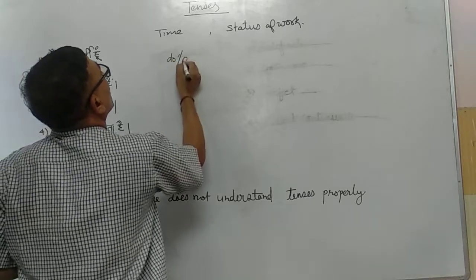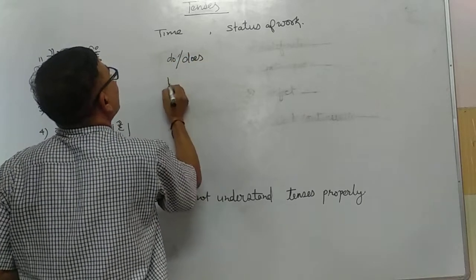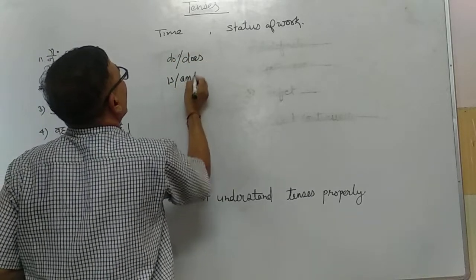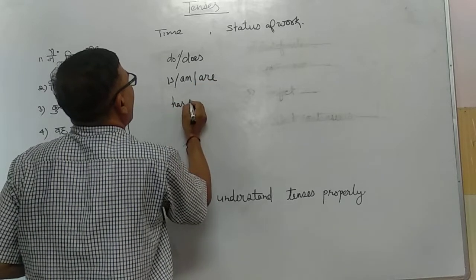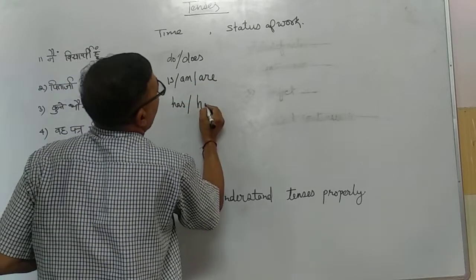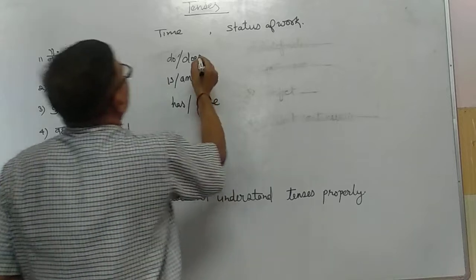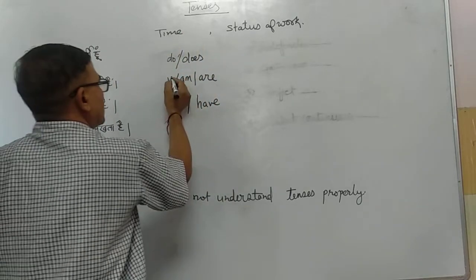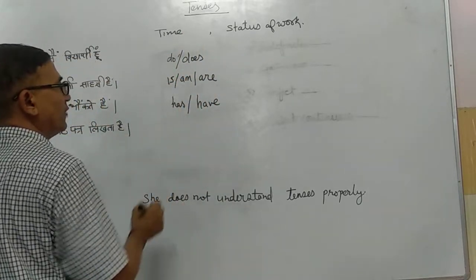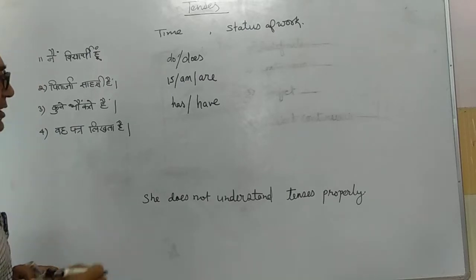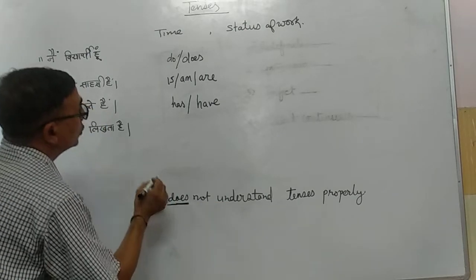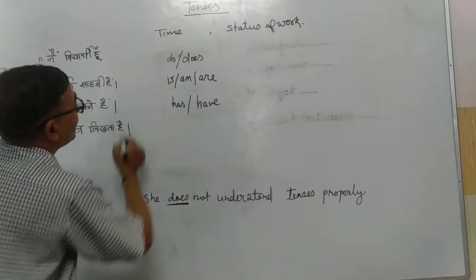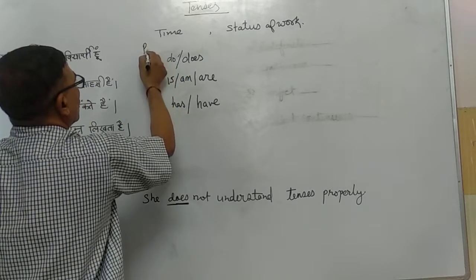Do, does, is, am, are, has, have. If we know about these helping verbs, we can easily find the tense of the sentence. See, in this sentence we find "does." So, does shows that it is present tense.